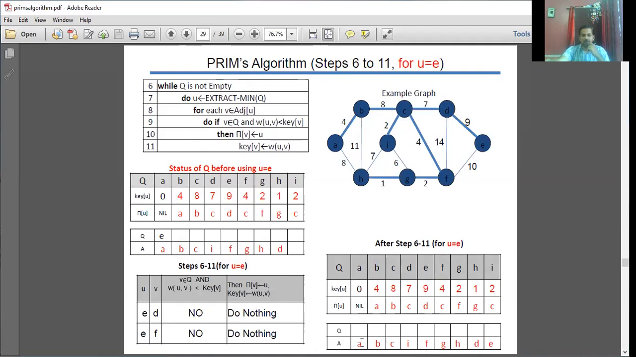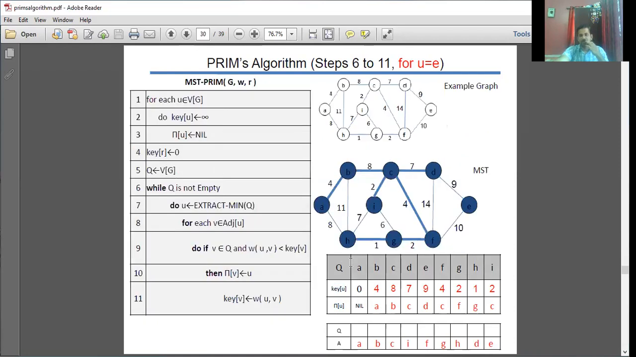So finally, we got this A vector. That means all the vertices have been considered. And finally, we are left with this key vector as well as your pi vector. With the support of these, I am supposed to write which are the spanning tree edges. See this, I got these values. So the edges are going to be, I'll write it here.